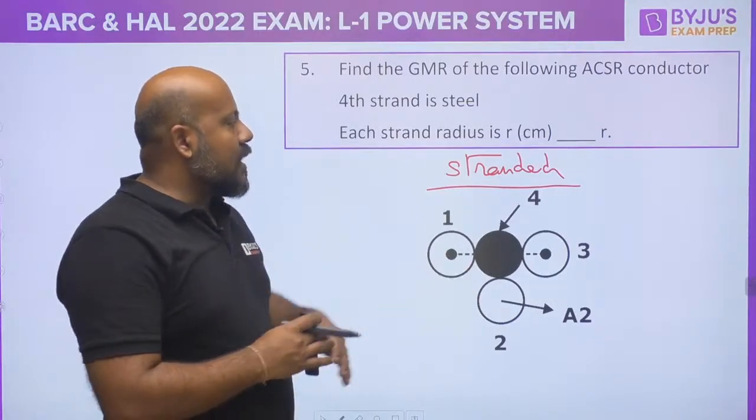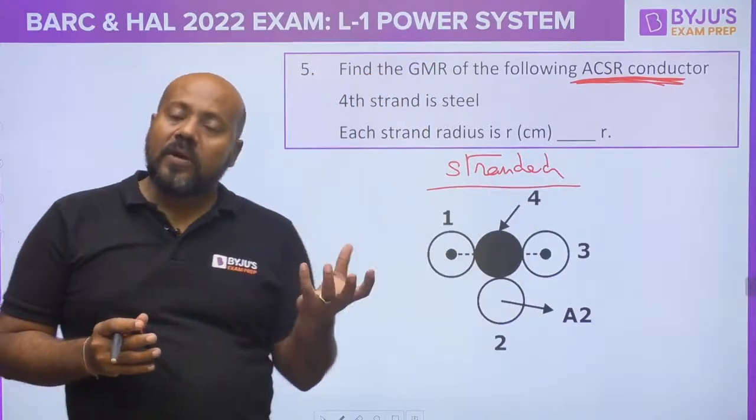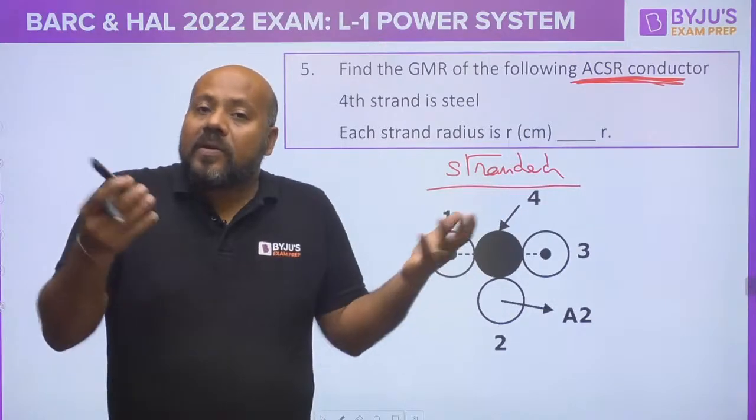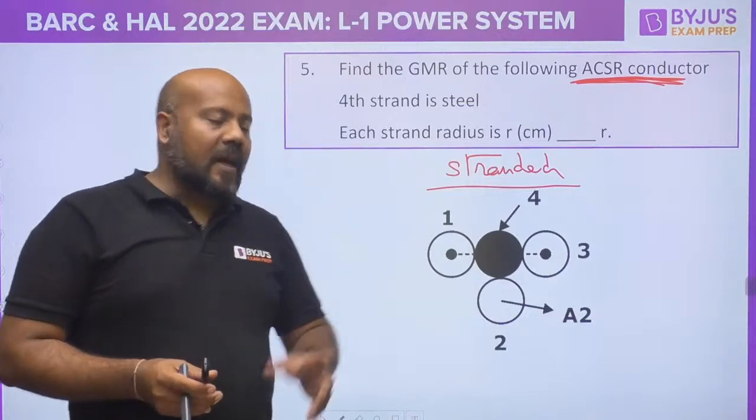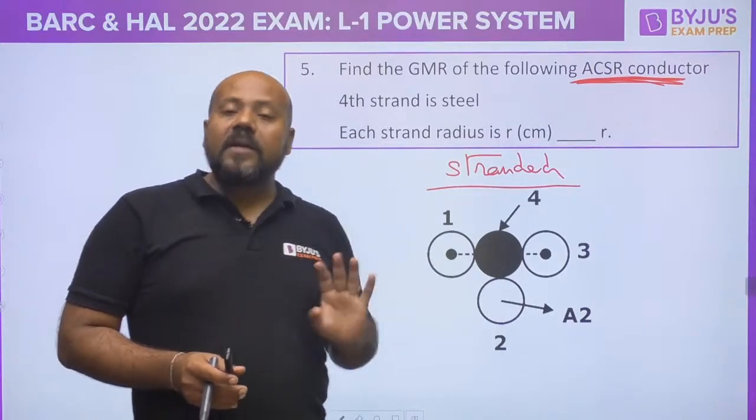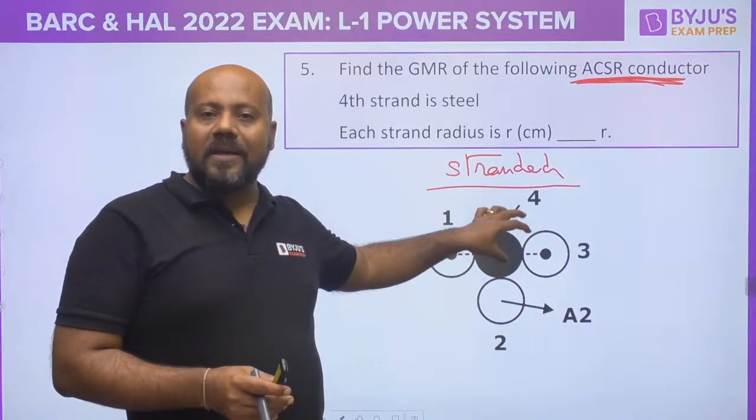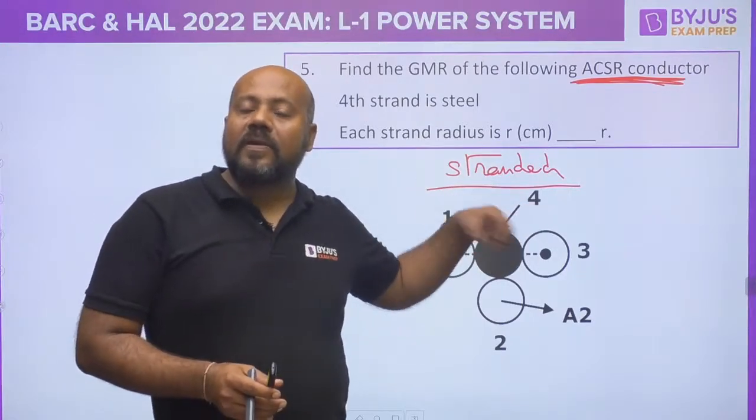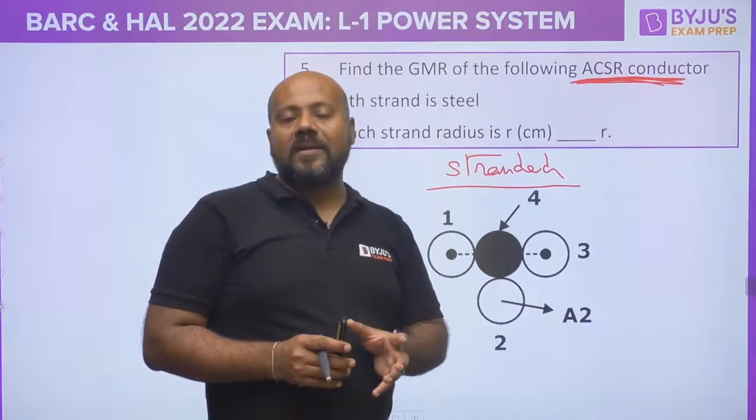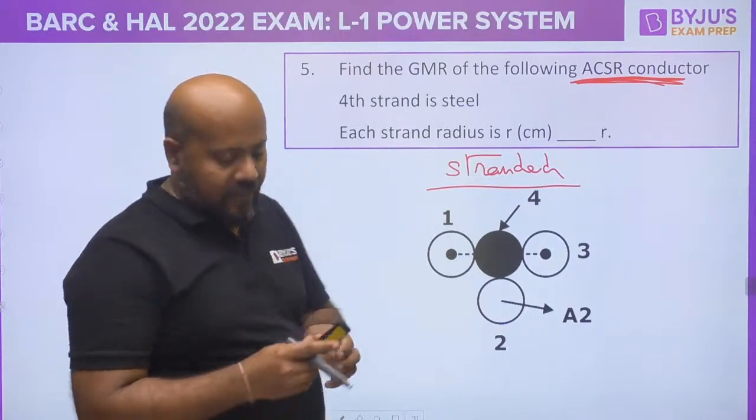But in this particular case, what is happening? It is the ACSR conductor. In case of ACSR conductor, some of the core strands we are using, we are replacing the aluminum strands with the steel strands in order to increase the mechanical strength. But these steel strands, no current is flowing. When the current is not flowing, you cannot take into consideration the strands which are of steel. So in case of ACSR conductor, when you find the GMR, you have to ignore the strands which are made of steel or in which current is not present.